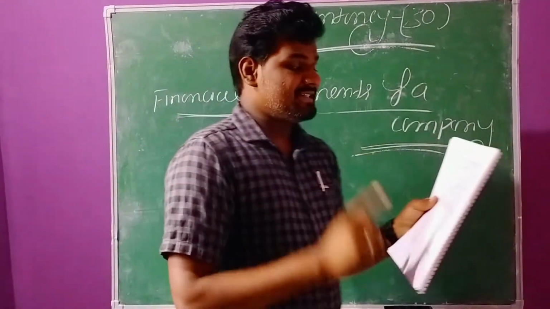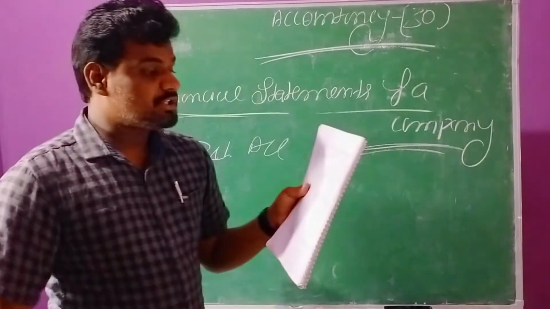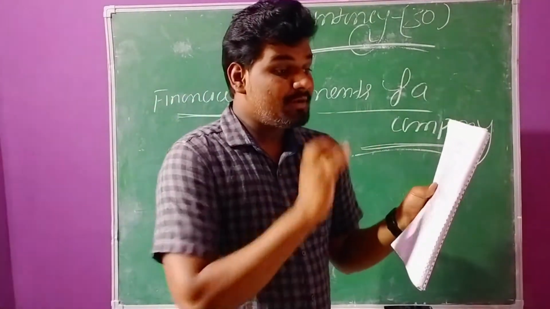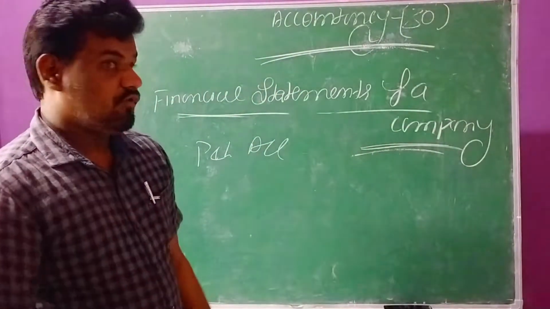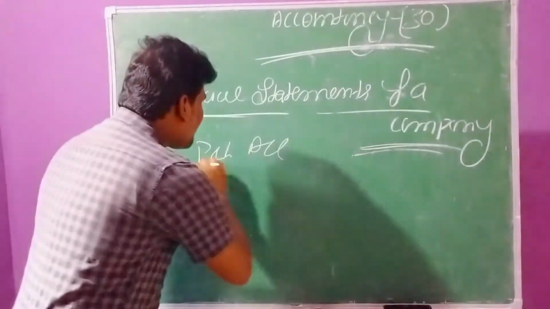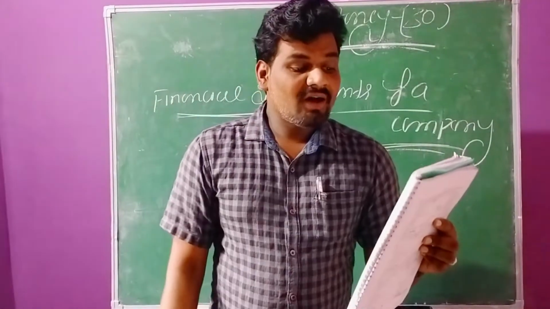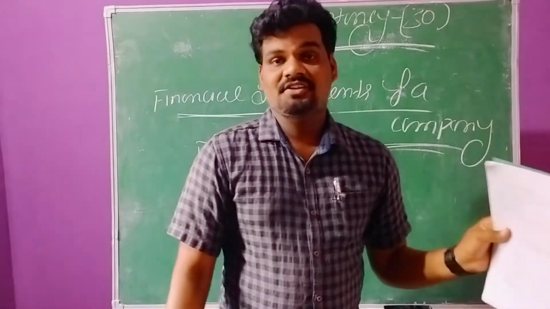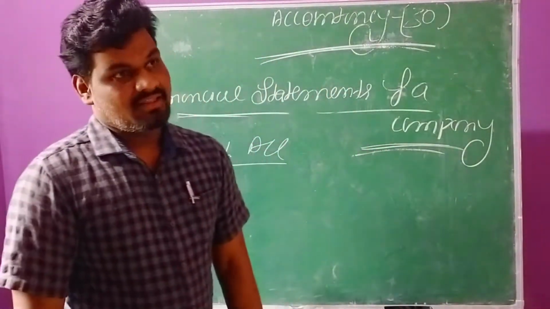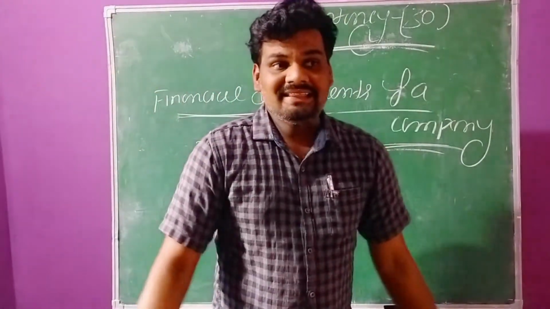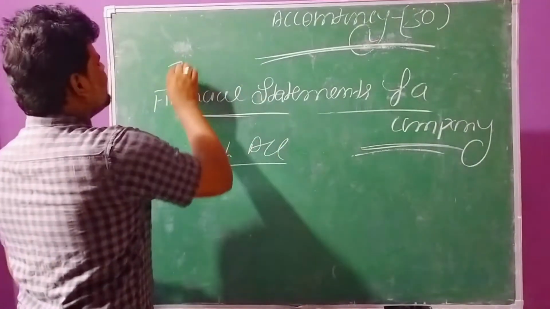First step, listen to the question. From the following details you are required to prepare the statement of profit and loss account. What we need to prepare? Statement of profit and loss account for the year ended 31st March 2018. This is the end of the assessment year.